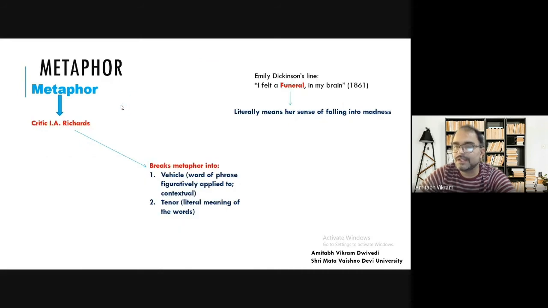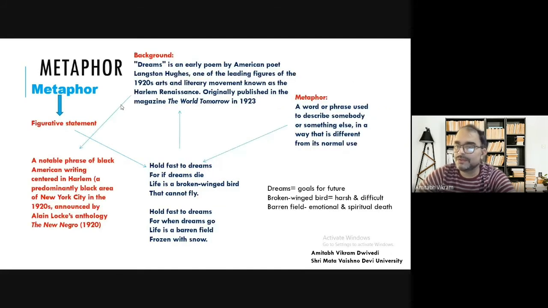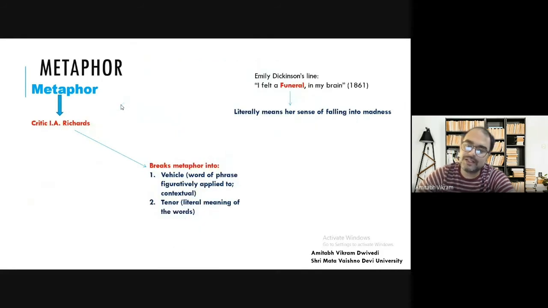So that is the vehicle here. Then another is tenor, that means the literal meaning of the word. A broken winged bird is a bird whose wings are broken. So that is the literal meaning. So tenor is the literal meaning and vehicle is the figurative meaning that you need to understand.